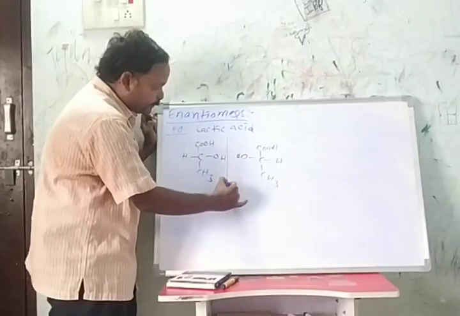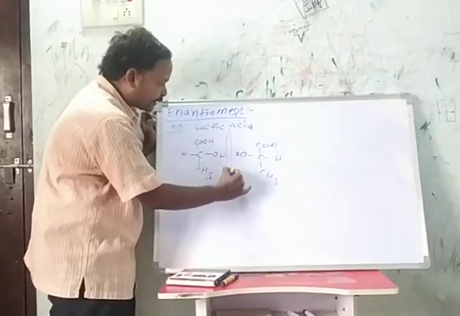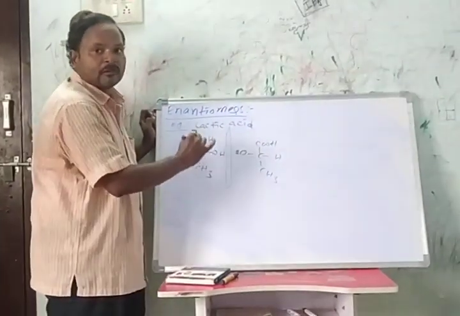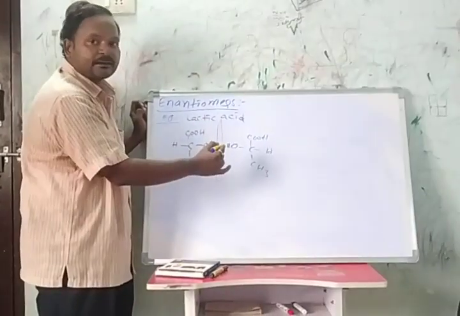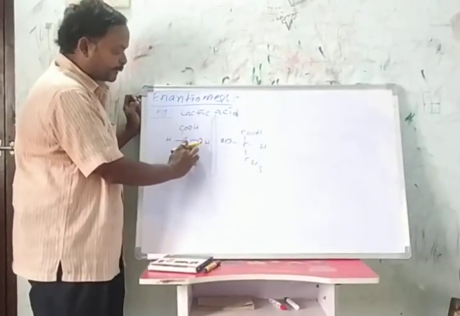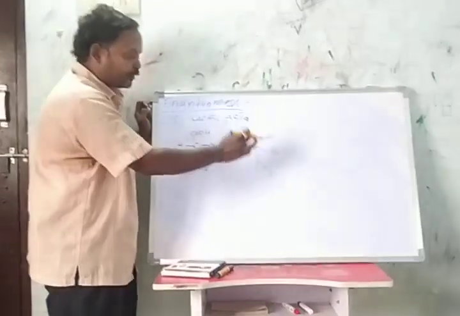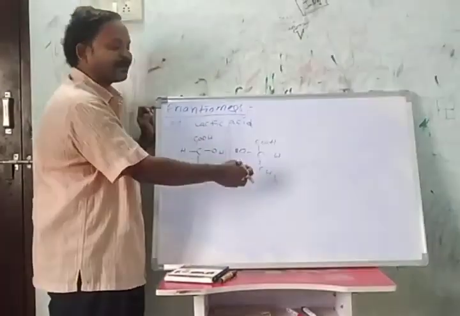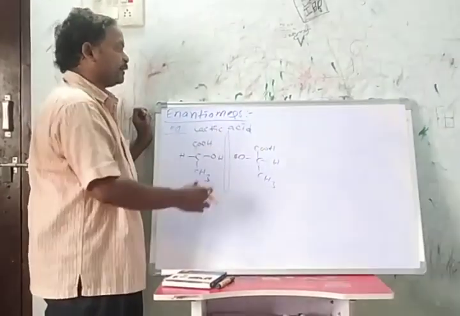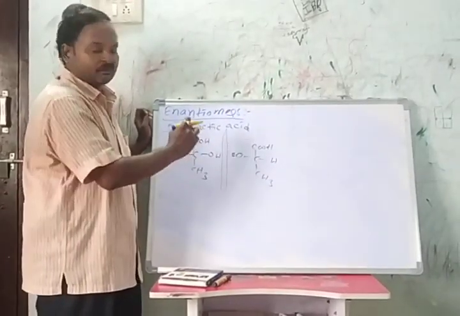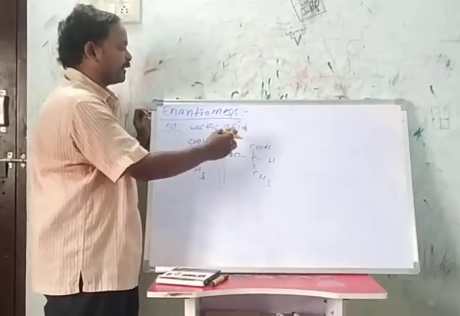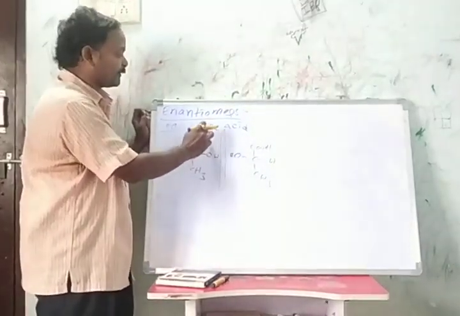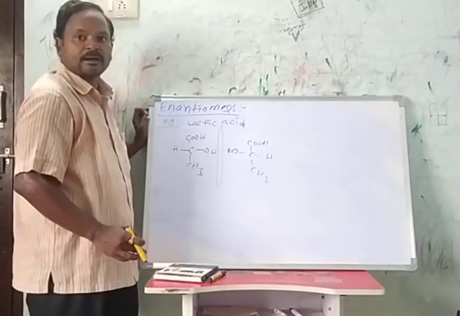When we see these two molecules in a mirror, this one is the mirror image of that one. So these two are mirror images and non-superimposable. These two lactic acid molecules we call enantiomers.